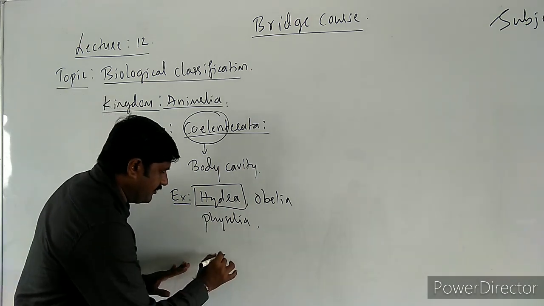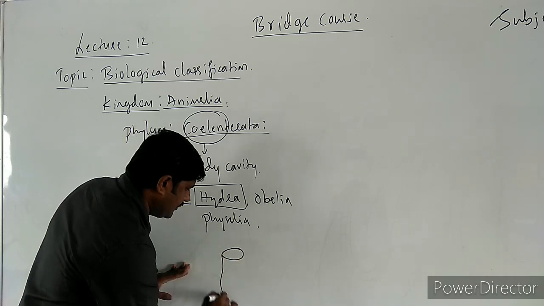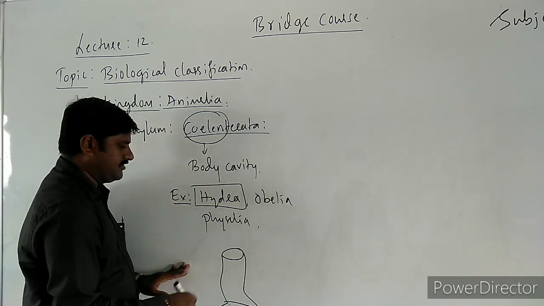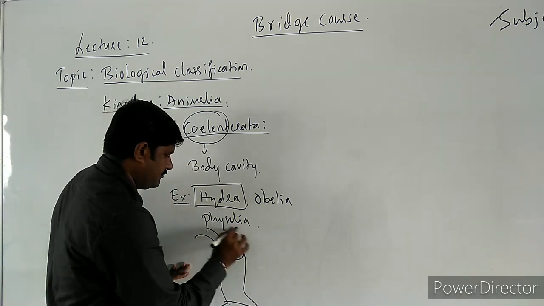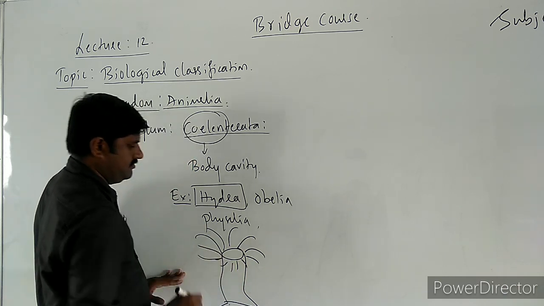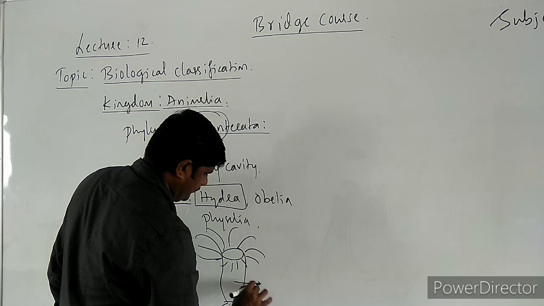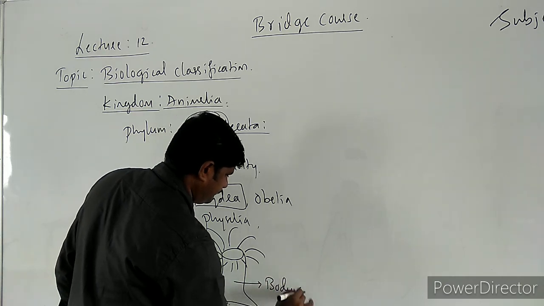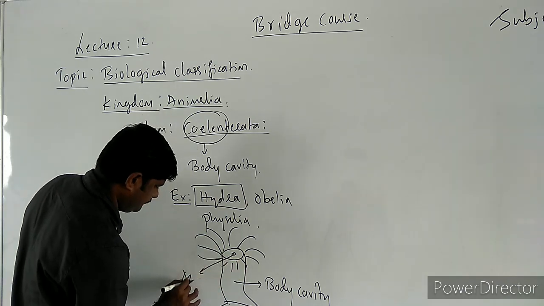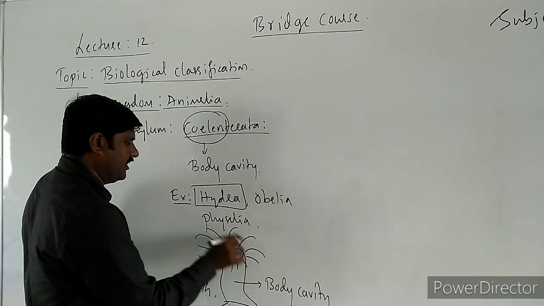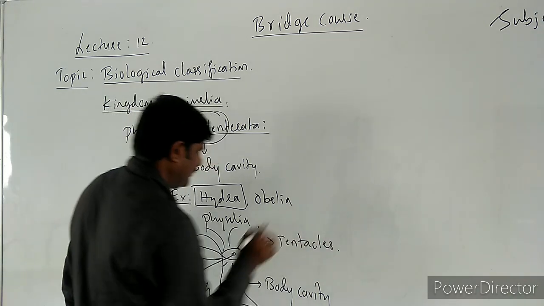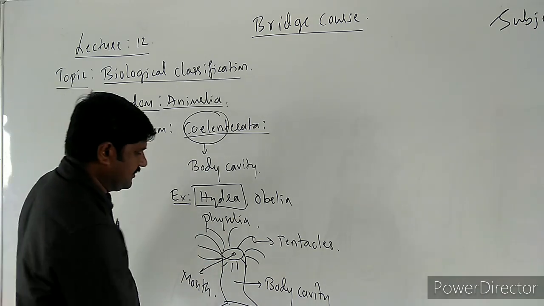So Hydra is attached to the substratum, so this is the body cavity, and here the mouth is surrounded by tentacles. So this is how usually these animals are.